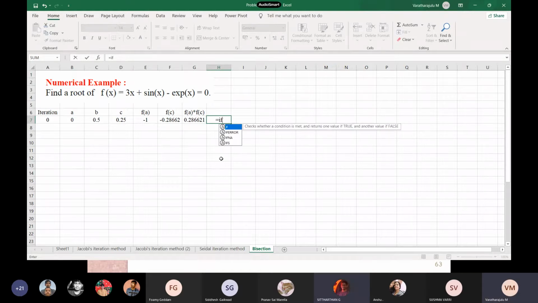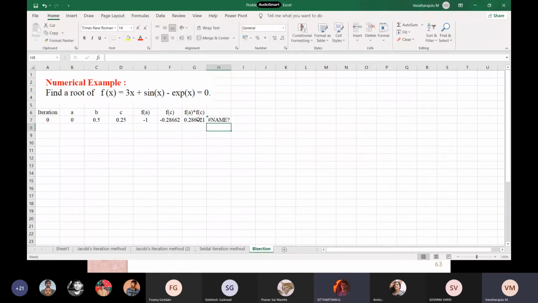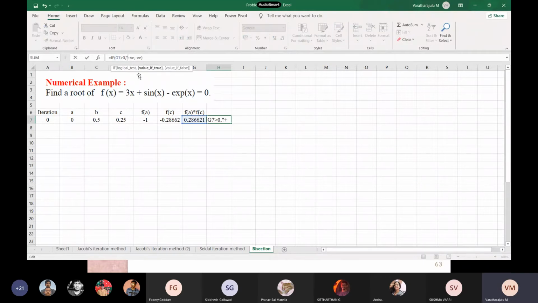So if G7 greater than 0, comma, that value, positive, comma, negative. The problem with this is we need to put the apostrophe. Put the apostrophe.